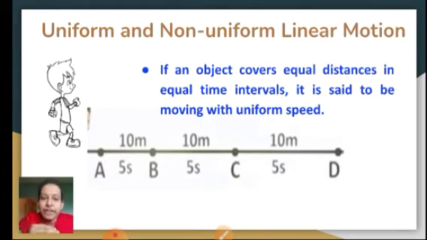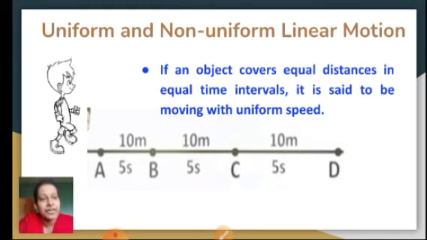So 10 upon 5, when you divide, you get the answer 2 meters per second. So that means he walks 2 meters in 1 second. That is its speed. Let us try to find out from the path BC. So from the path BC, again it is 10 meters per 5 seconds. So 10 by 5, again it becomes 2 meters per second.